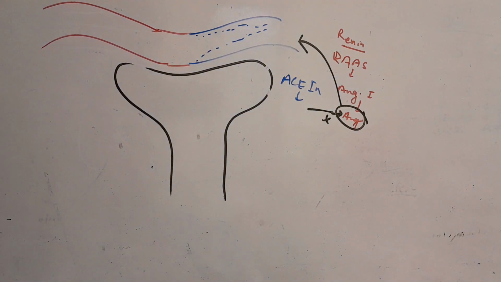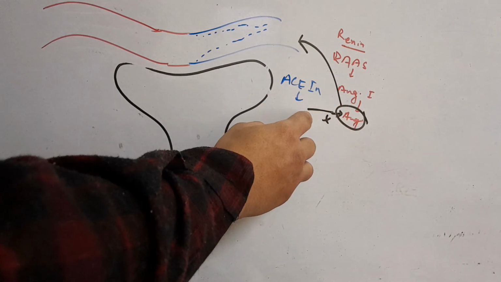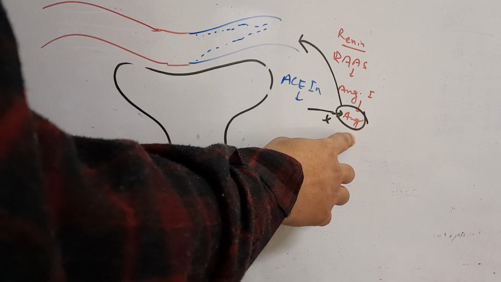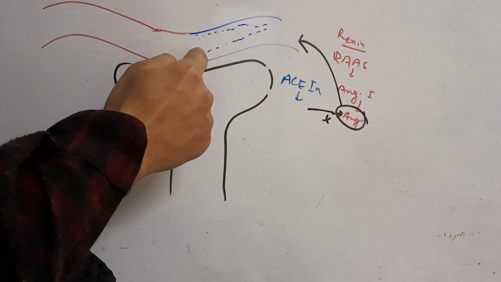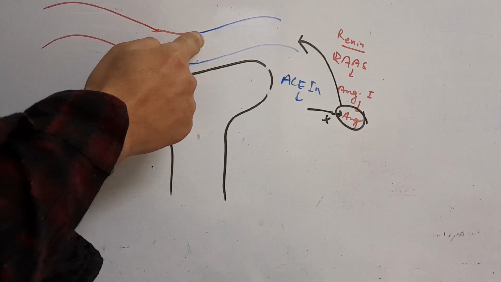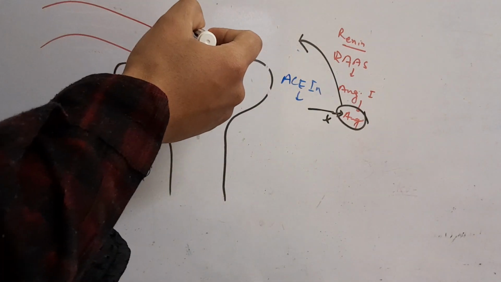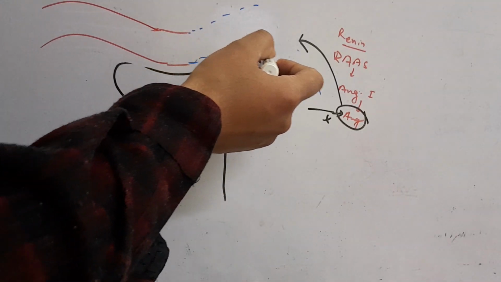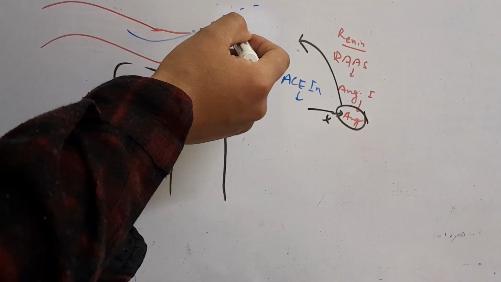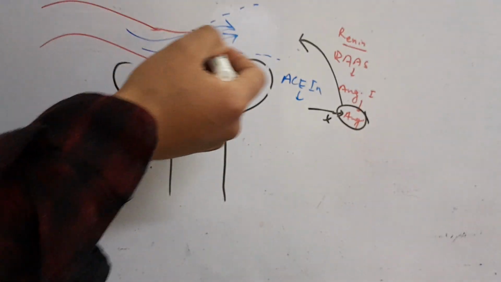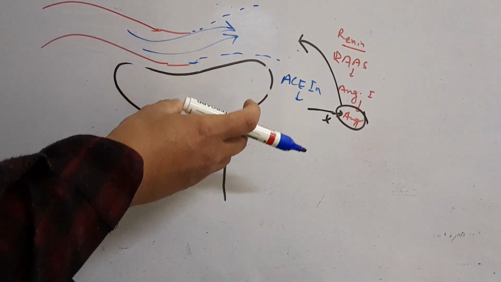However, when we use ACE inhibitors, they act on the ACE enzyme which is located in the lungs, and angiotensin cannot be produced. Because of that, there will be no vasoconstriction, which may further lead to vasodilatation. When there is vasodilatation, because of lower resistance on this side, blood will flow quickly from afferent to efferent, so there won't be effective filtration. Because of that, again the GFR will be decreased.